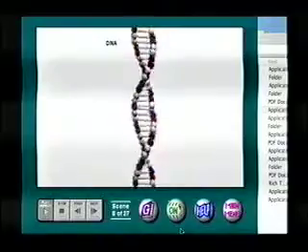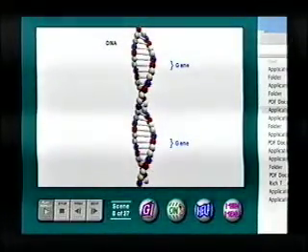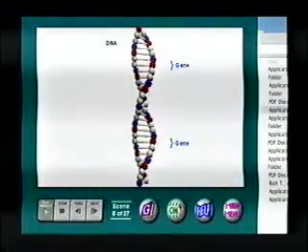DNA is very important to the cell. Within it lie genes, which carry the cell's hereditary information. The genes give directions for everything the cell is and will be.